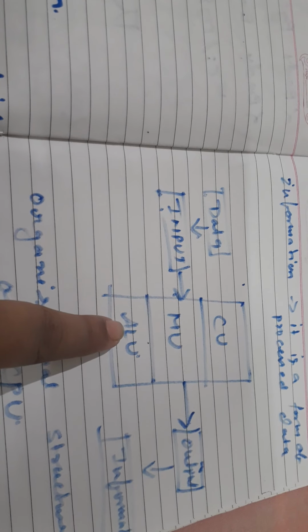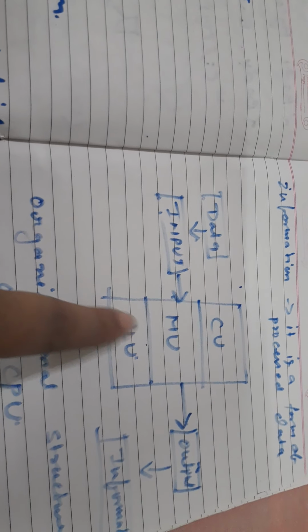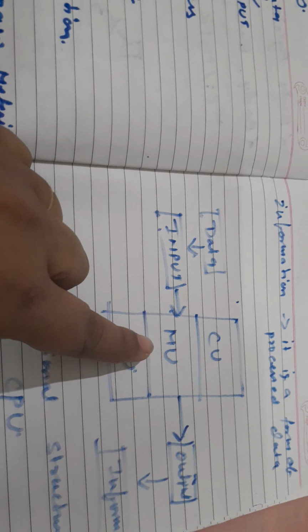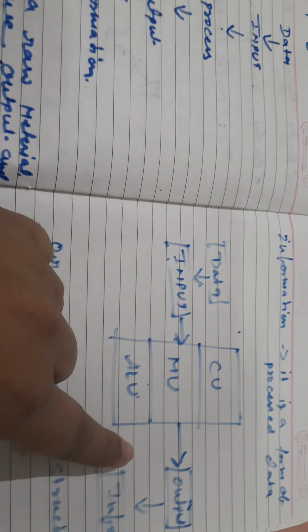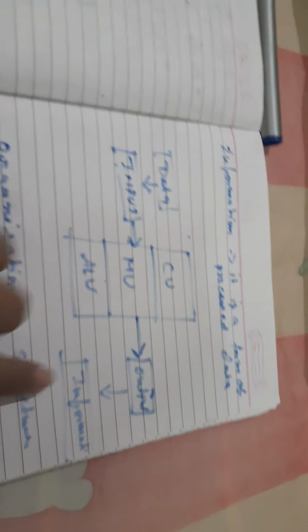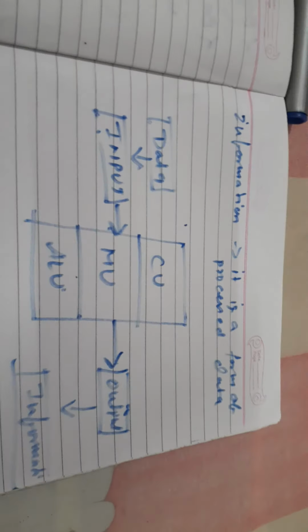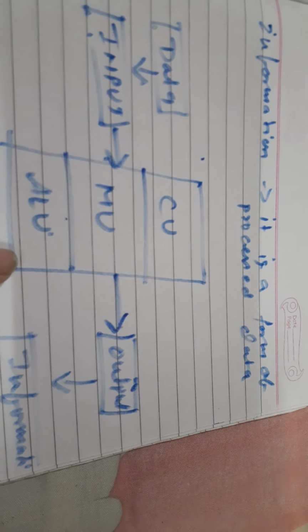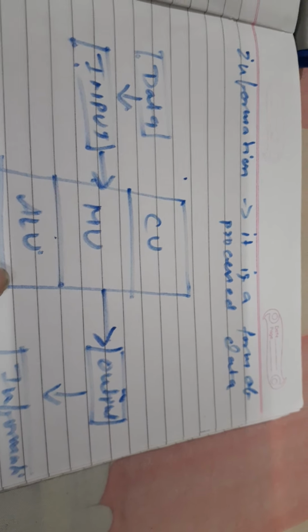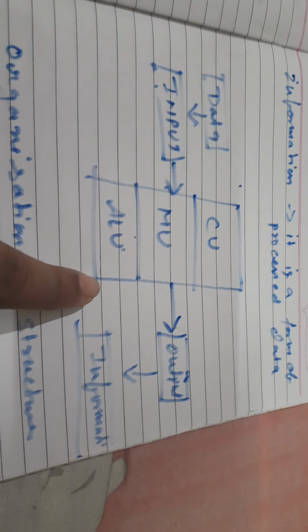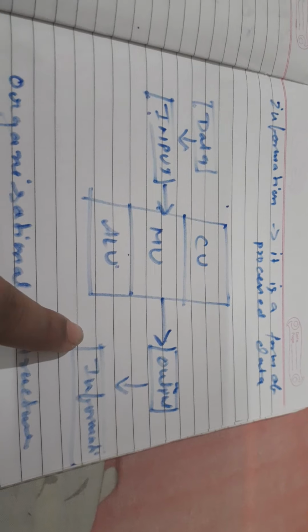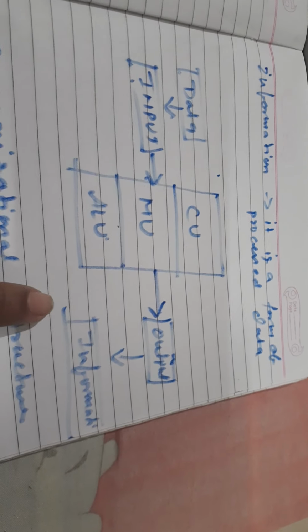After processing the data, it also produces a result which we can save in the memory unit, and the control unit accepts this output to send to the output unit. The output unit can be a monitor, printer, speaker, etc., to display the different output according to the information. And the form of this data which we can display after processing is known as the information.